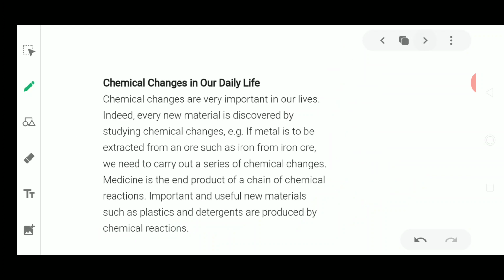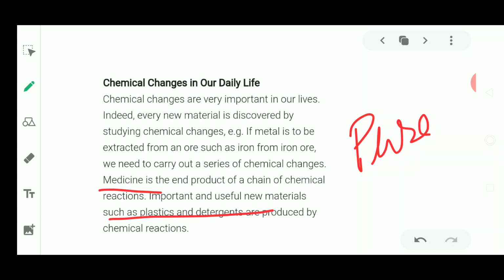Next are the chemical changes which take place in our daily life. The metals which we get from the earth's crust, we get after certain chemical reactions only. They are in impure form and are then purified. Next, the medicines which we take because of certain diseases are formed because of chemical reactions, and many products you can see in your surroundings are because of chemical reactions. The plastics which are formed are also because of chemical reactions.